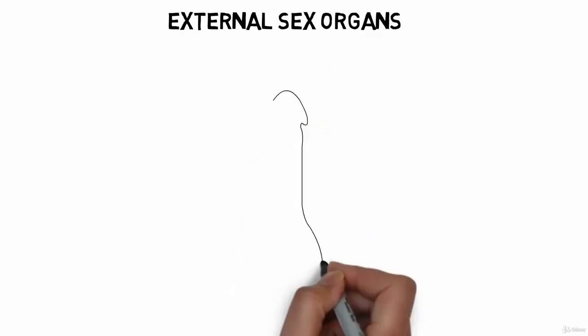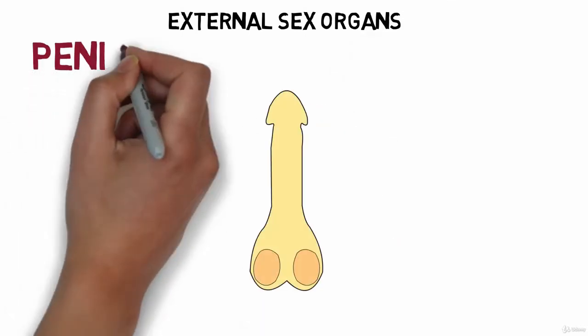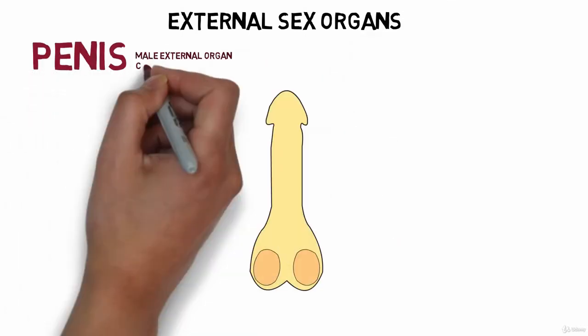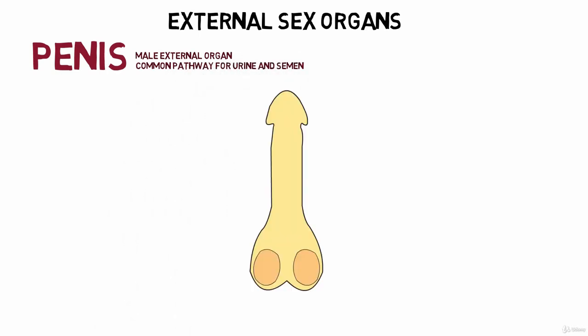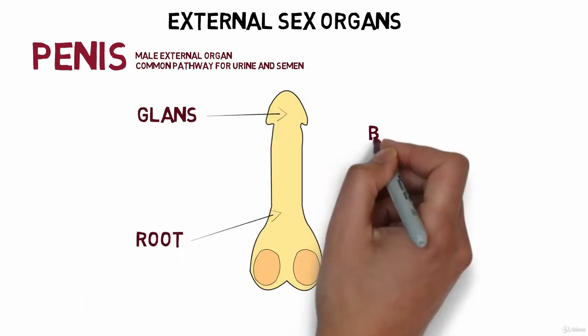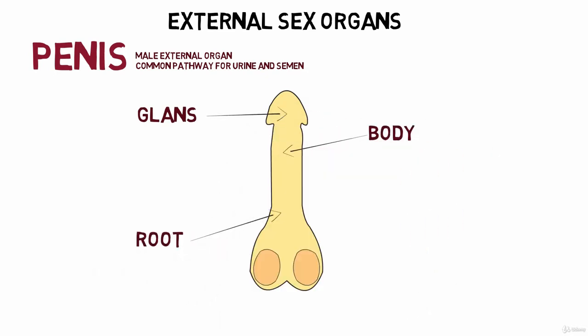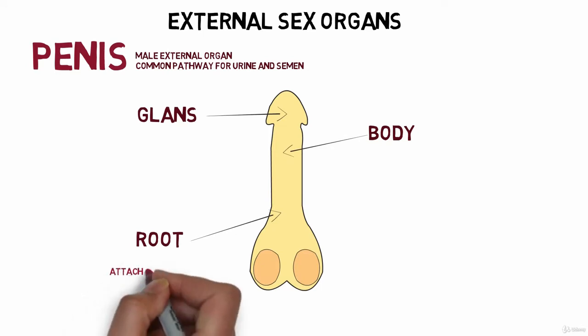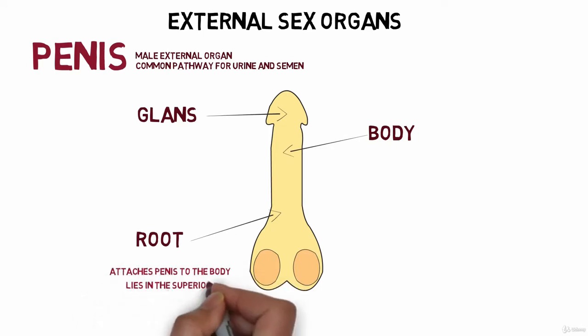First, let's talk about the external sex organs. The penis is the male external organ that serves as a common pathway for urine and the semen. The penis is made up of glans, root, and the body. The root of the penis is the part which attaches the penis to the body. The root of the penis lies in the superior perineal pouch.